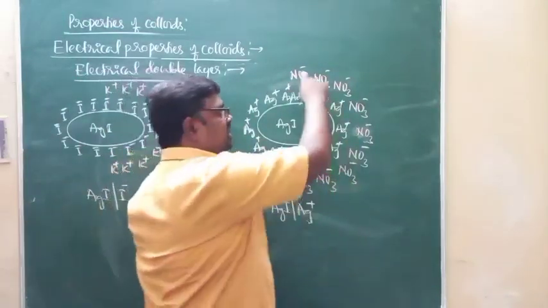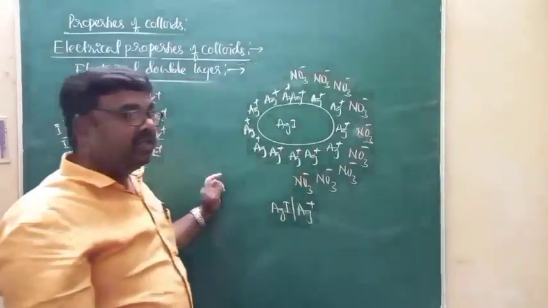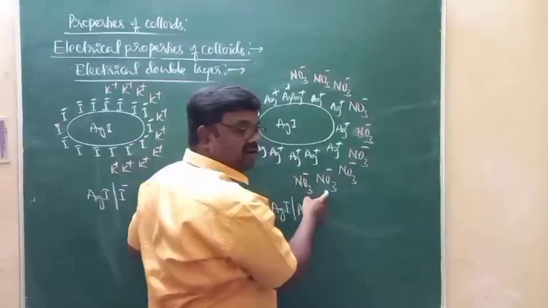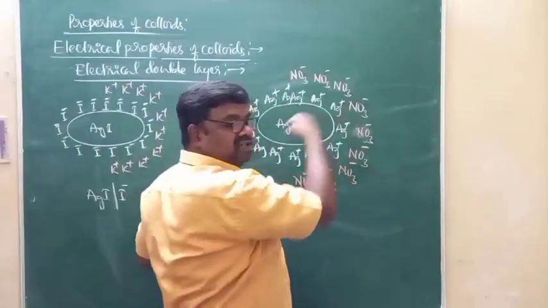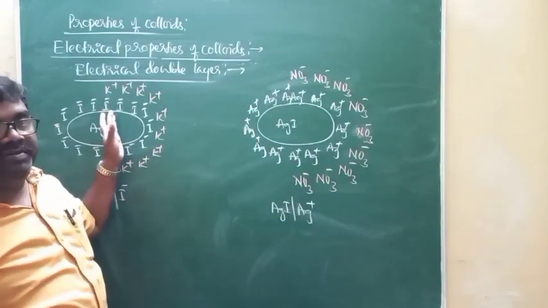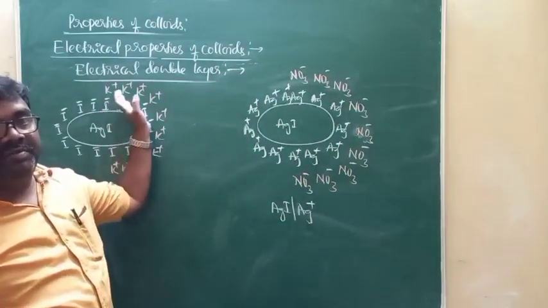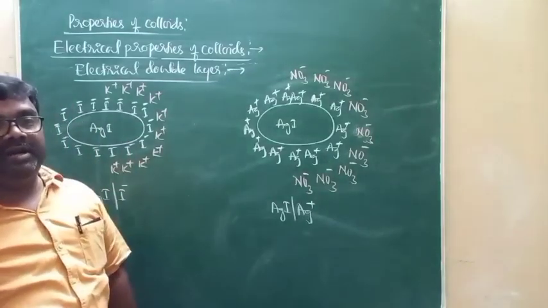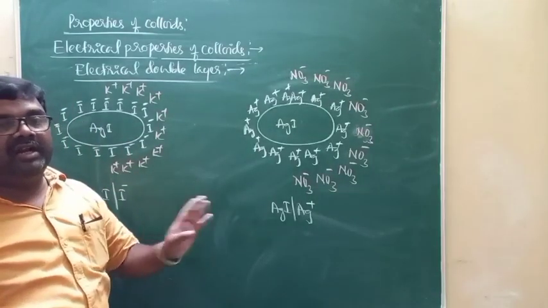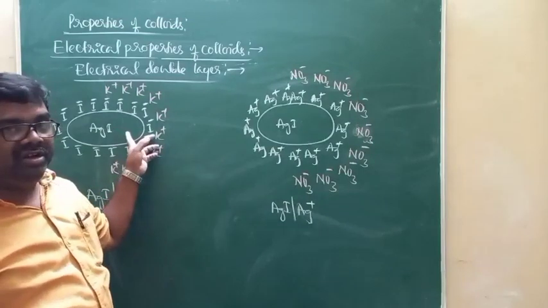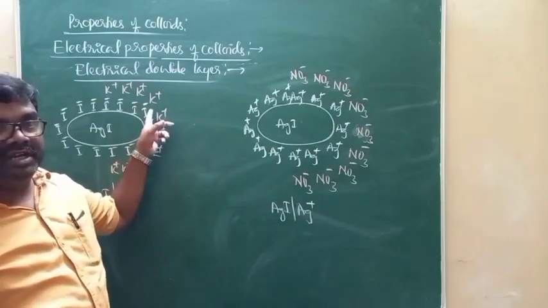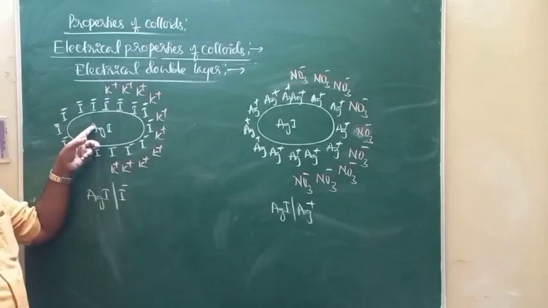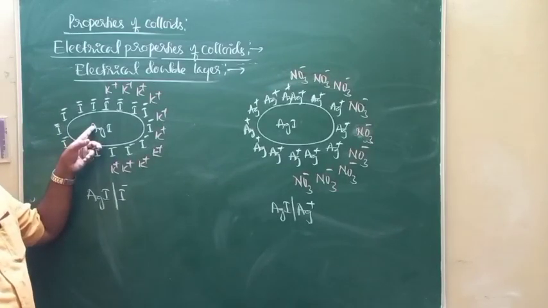We call it the second layer of counter ions from the dispersion medium. And this combination of two layers of opposite charges around colloidal particles is called electrical double layer or Helmholtz electrical double layer.